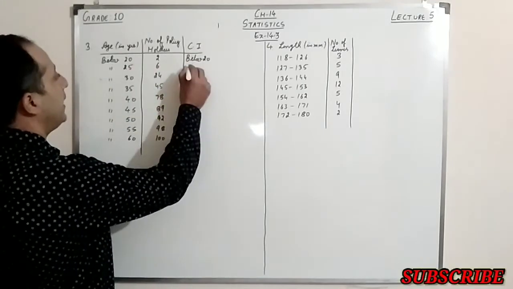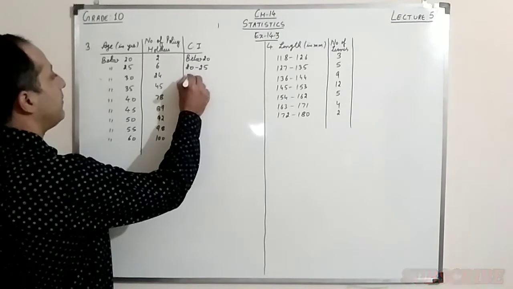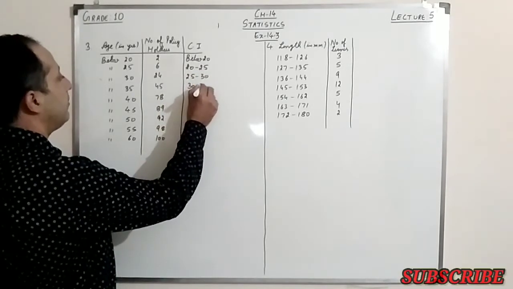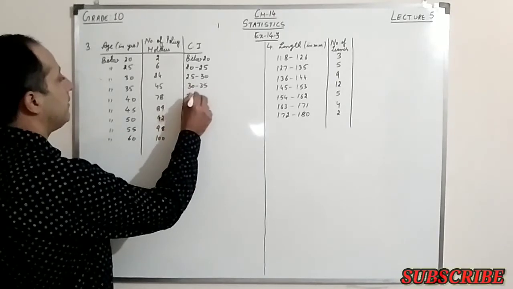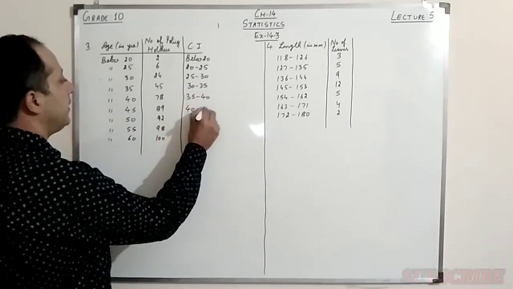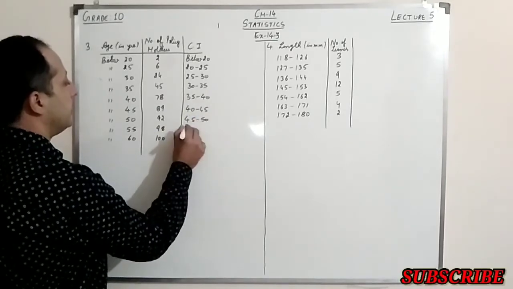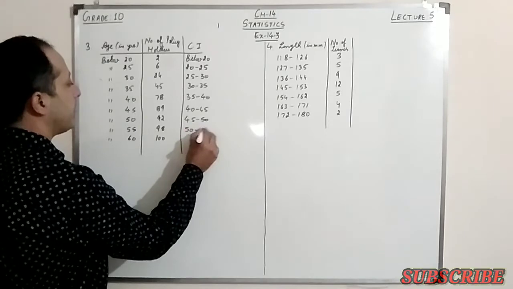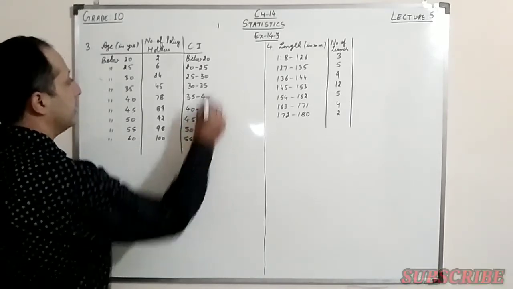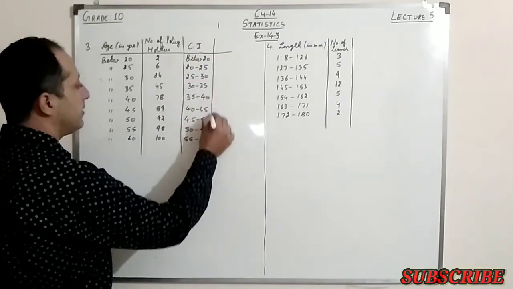For the second we write 20 to 25, then we have 25 to 30, then 30 to 35, then 35 to 40, then 40 to 45, then 45 to 50, 50 to 55, and then 55 to 60. Now, how to find the frequency?